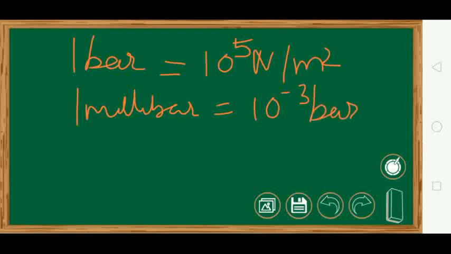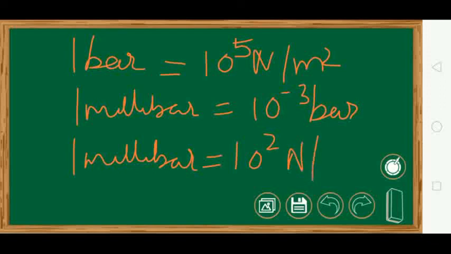So 1 millibar will be how much? 1 millibar will be 10 raised to 2 Newton per meter square. Okay. So these are your